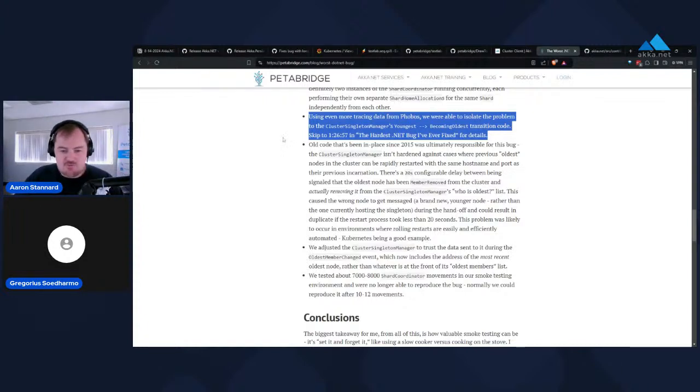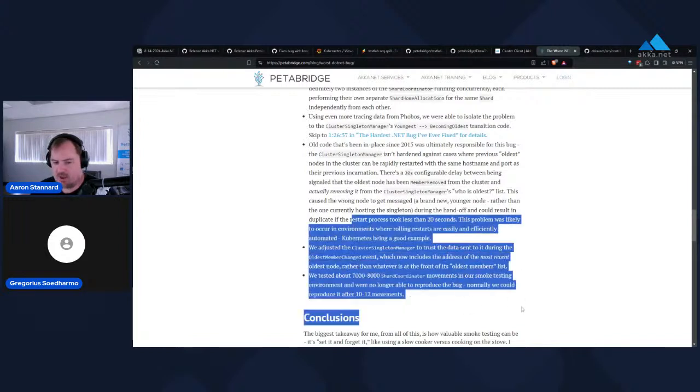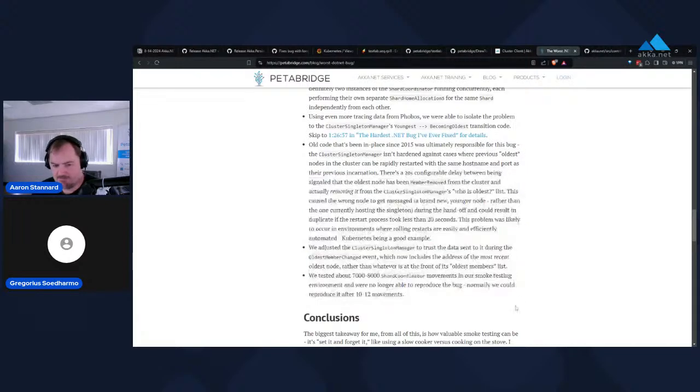And as I mentioned down here at the very end, it took us a couple of tries to identify exactly what was going wrong. But after we fixed it and patched it, before we merged that pull request into the Akka.net main repository, I tested about 7 to 8,000 shard coordinator movements concurrently across several different environments in our test lab, and we were no longer able to reproduce it. Normally, we could reproduce it after 10 to 12 coordinator movements. So we're pretty confident that we've completely, exhaustively eliminated this bug.